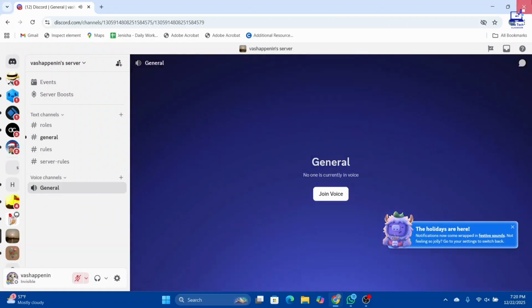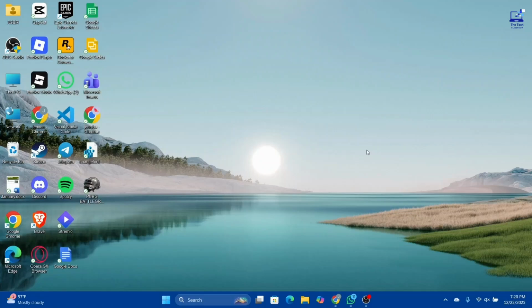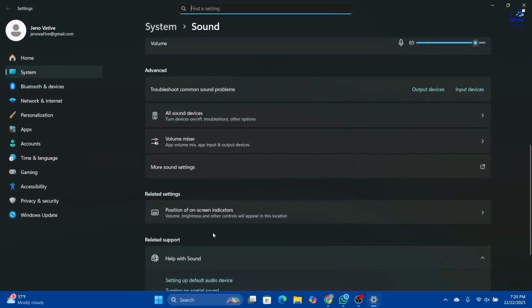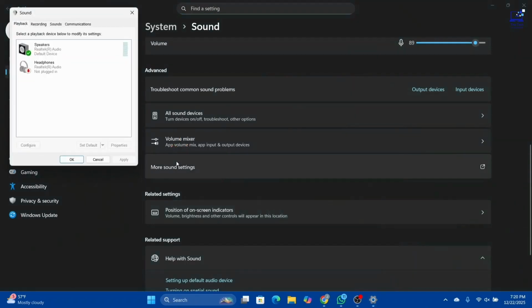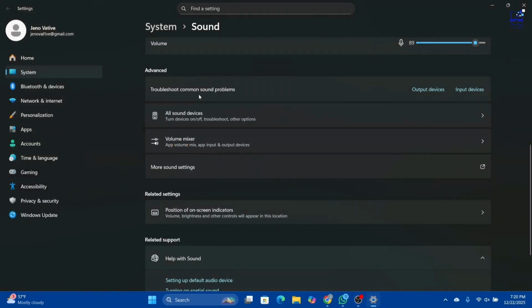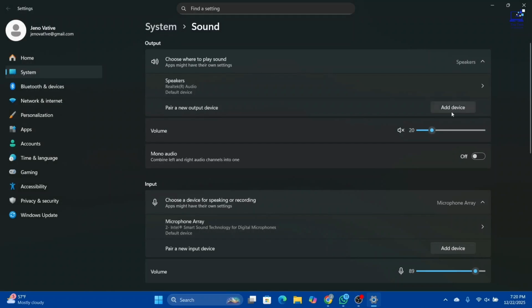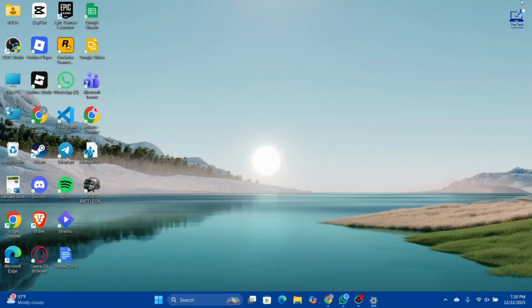And apart from that, what you can do is set the Discord output in Windows. So click on the sound icon right here, right click on it, select sound settings, and scroll down to the app volume section for more sound settings. Look out for your speakers and your headphones, and look out for the audio tab here. Usually on the output or input, you can just go over and set up a device such as a headphone or speakers, and Windows sometimes sends Discord audio to the wrong device. So you can just go over and check it out as well.